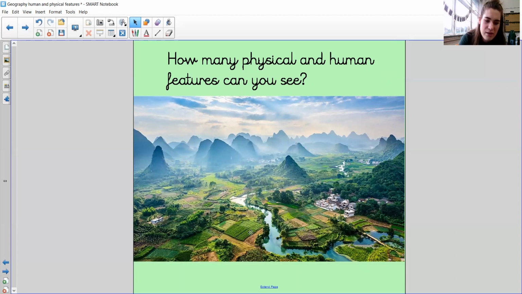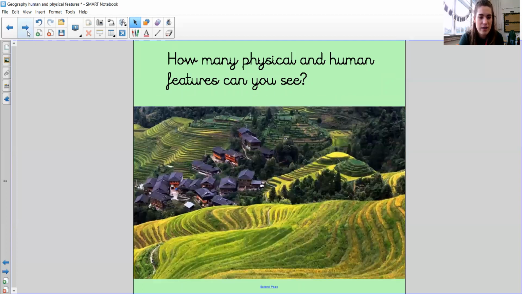Now, this is where things can get a little bit more confusing because I've got lots of fields that have been farmed. So they've been cultivated to grow crops. So this is actually a human feature because they are that way because of humans. Humans have done that to it. Okay, let's have a look at one more picture.